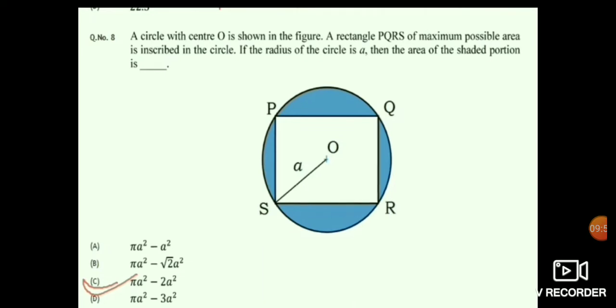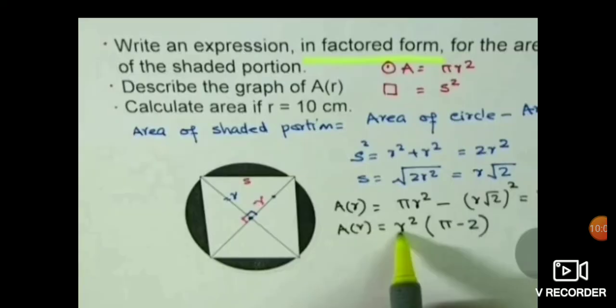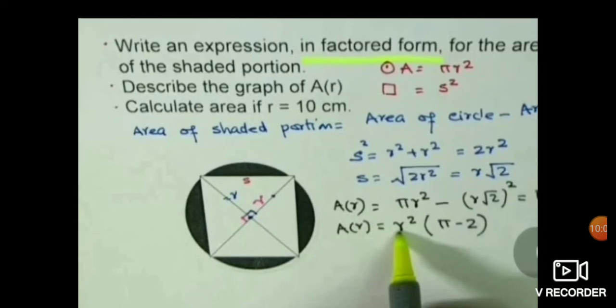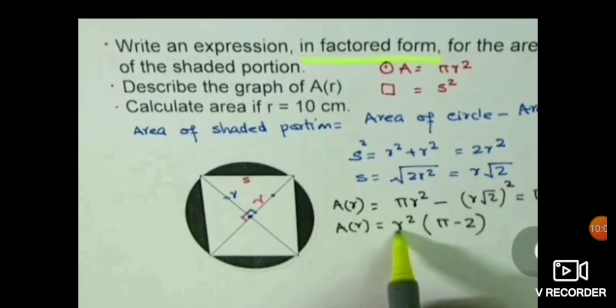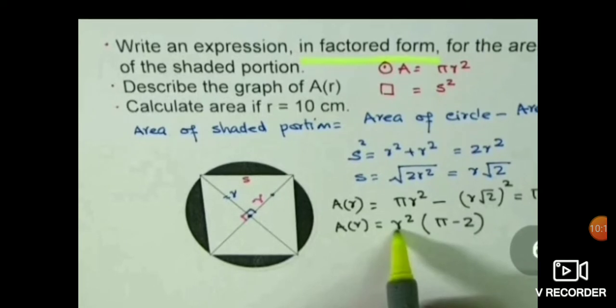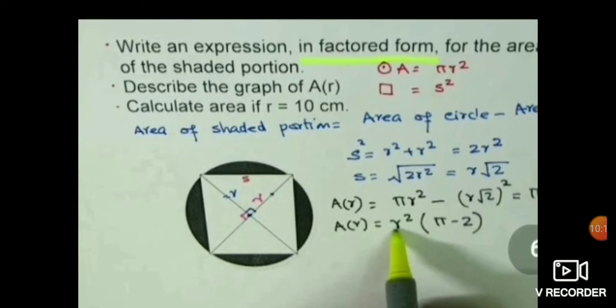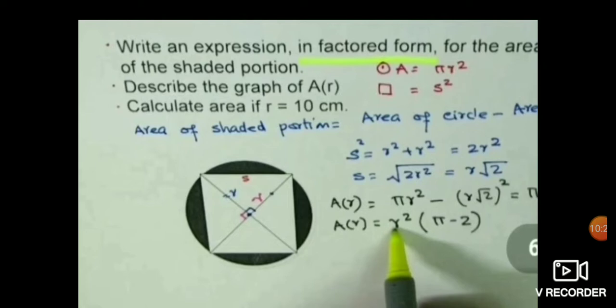For that I will give you one very useful concept, and you can easily find the solution of such problems. The area of a circle is pi r square, and whether it is a given rectangle or a square, in both cases there is not so much difference.